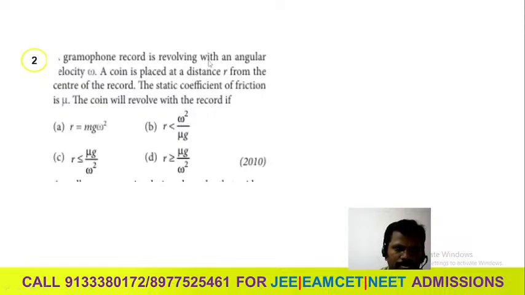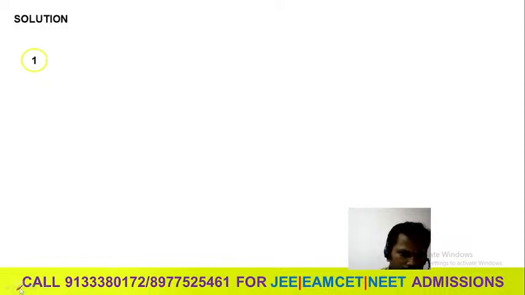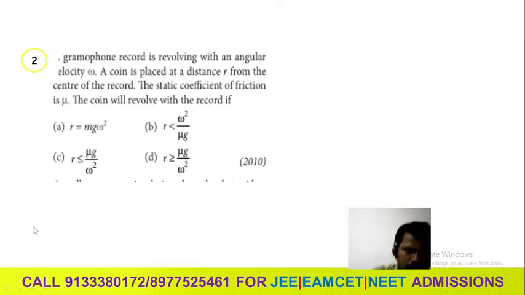A gramophone record is revolving with angular velocity omega. A coin is placed at a distance of r.